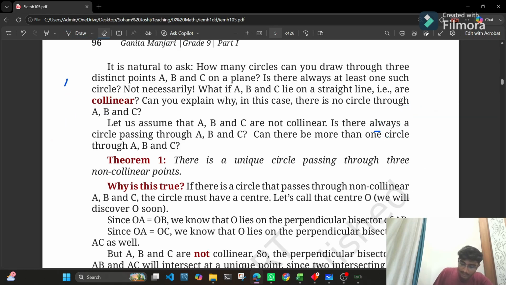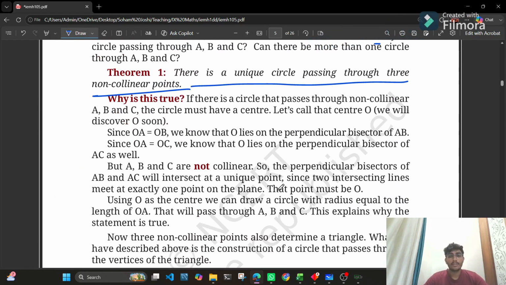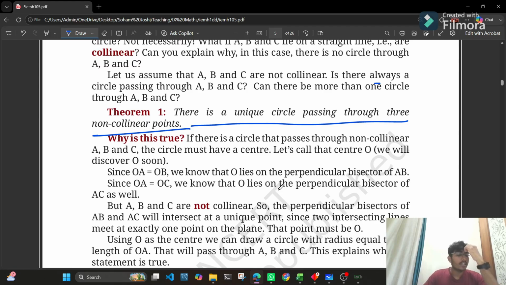Okay, let's get to our first theorem. Our first theorem states that there is a unique circle passing through three non-collinear points. The proof is something you need to do on your own. Theorem one states that there is always a unique circle passing through three non-collinear points. You must focus on the word non-collinear, which suggests that the 3 points do not fall on the same line segment.